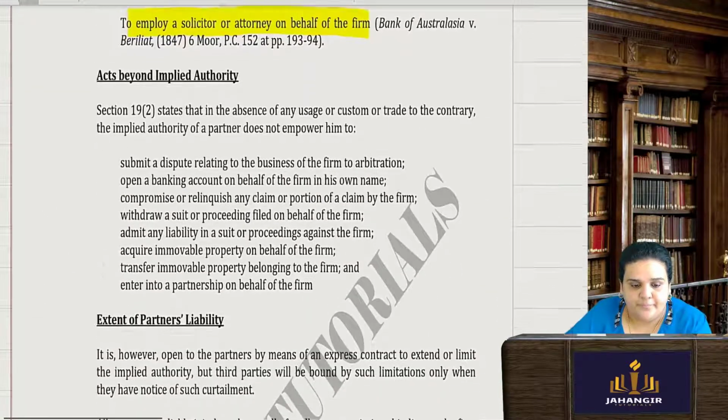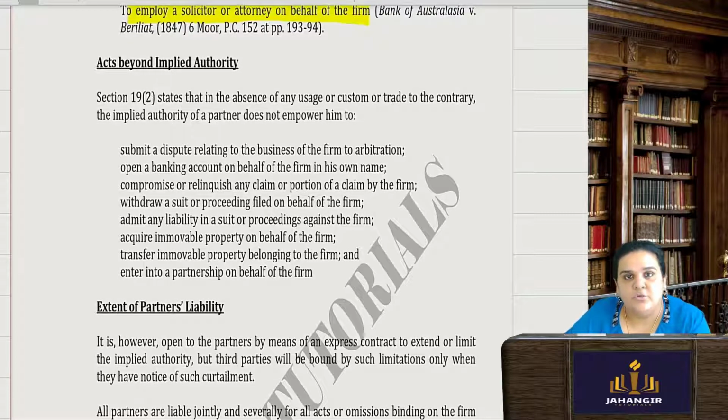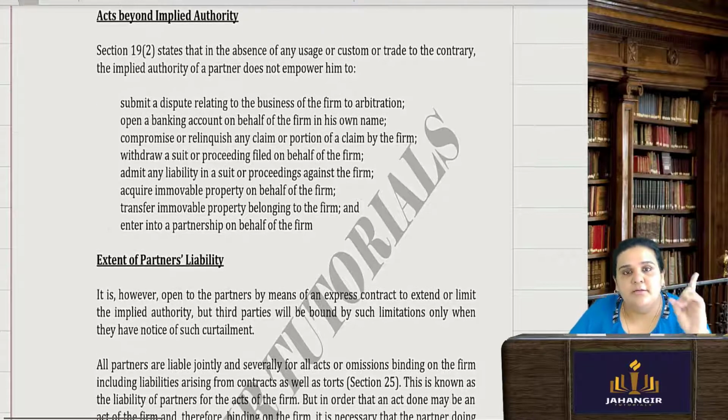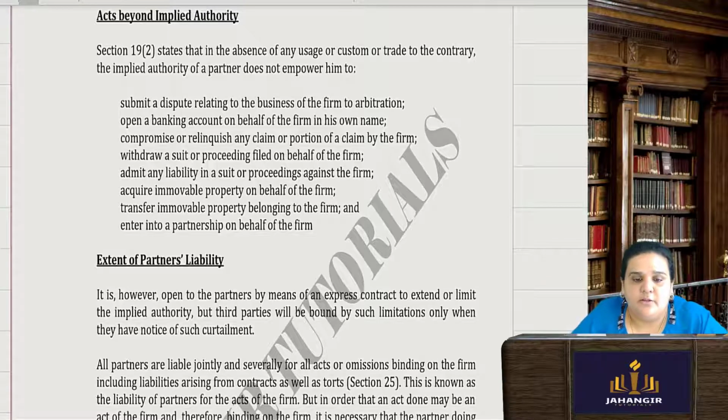But there are certain acts which go beyond the implied authority. Express authority we have understood, it must be in writing, or it must be expressly agreed orally that you will have this particular authority. If you have that, then there is no problem. But there are certain authorities which a partner is not supposed to go beyond. Now, what are those?